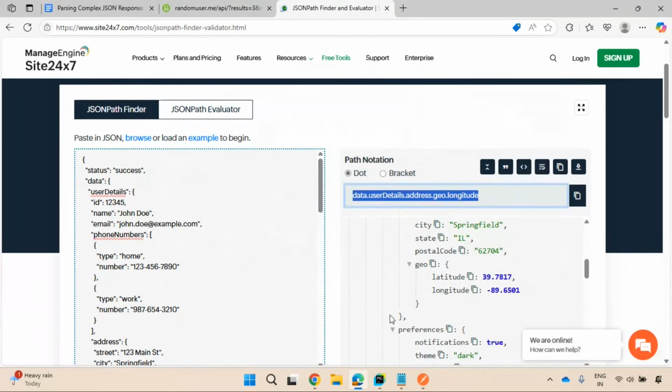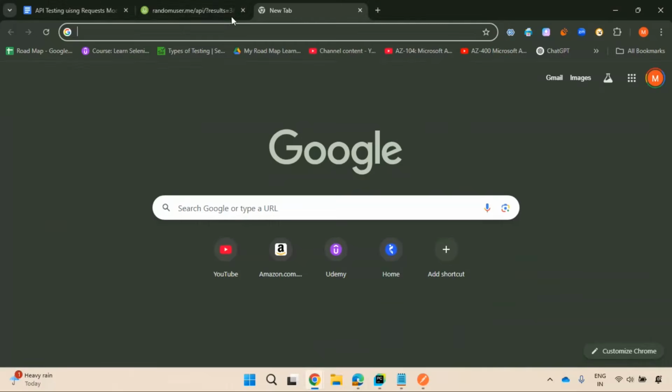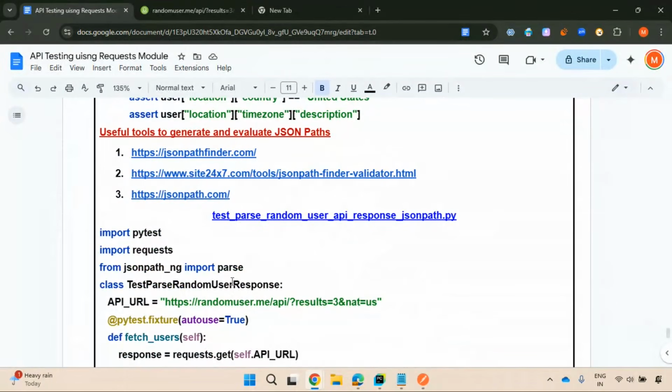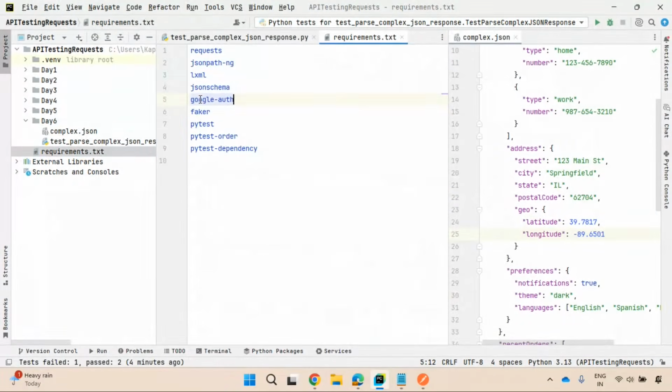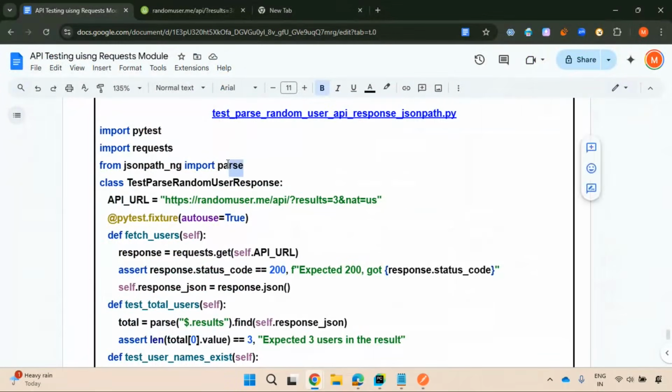So if it is bracket, you need to use this simple JSON path library, which we have already installed in this requirements.txt, JSON path. Have we installed that? Which is like a JSON path parser. Which has a function, which is the parse function.